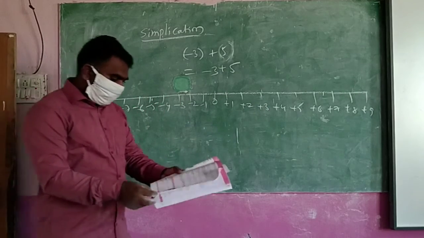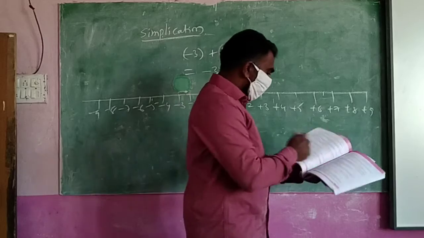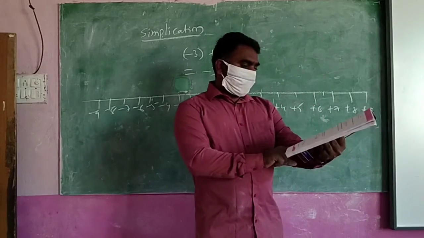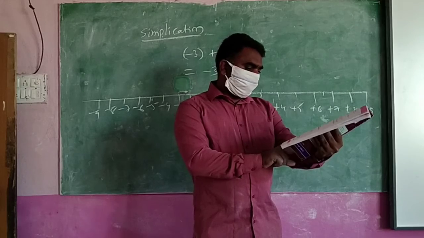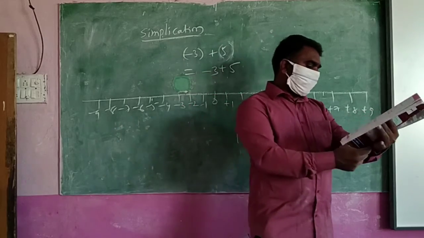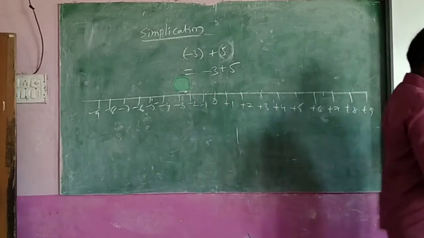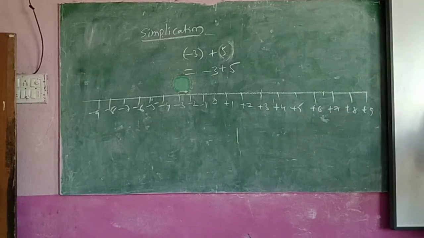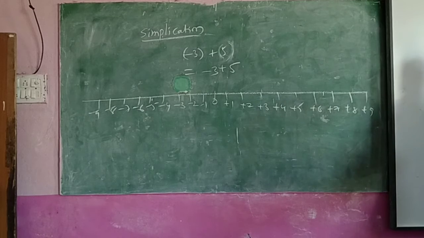You see the same questions are there in exercise 6.3. Some questions are there. You see here, the first one. What is the first one? Add the following integers using the number line. Page number 80, exercise. In Try This, only 2 problems are there.